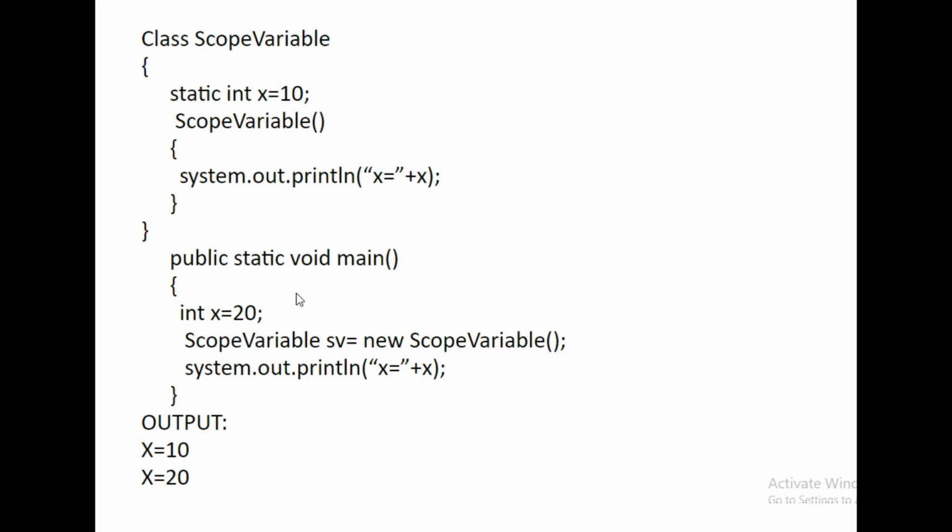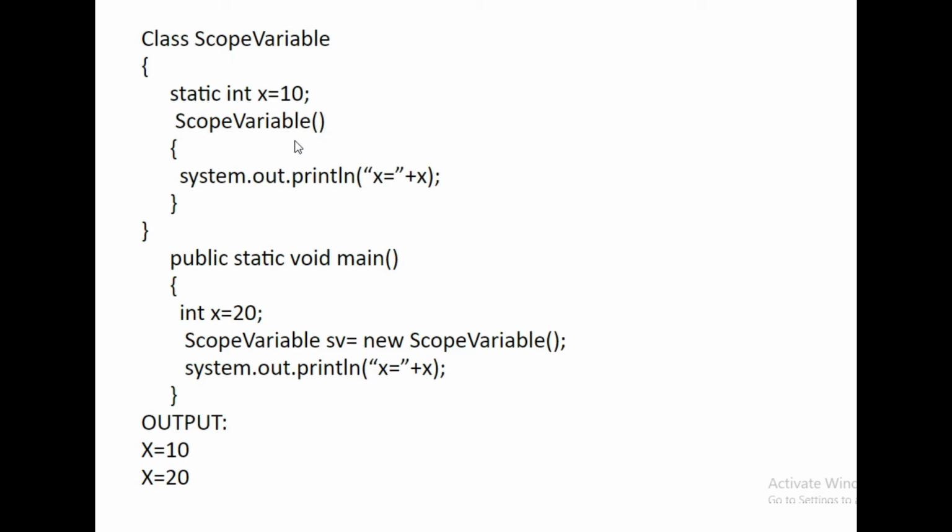Here is one example of scope of variable. The first thing is a class, ScopeVariable. The second thing is static int x = 10. Then ScopeVariable: here, students, you can notice that the name of this function is the same as the class name. There is no return data type in this function, so it is a constructor.